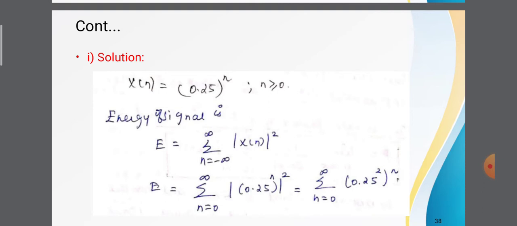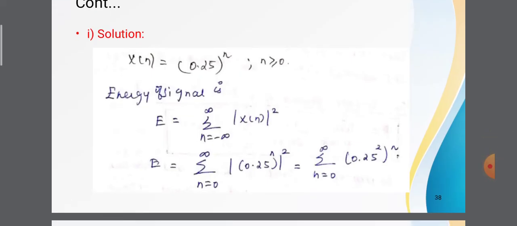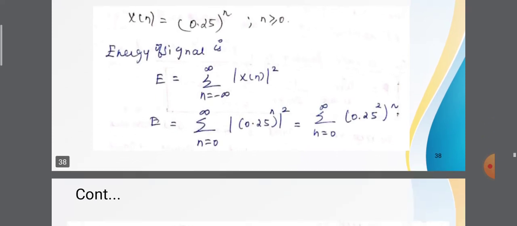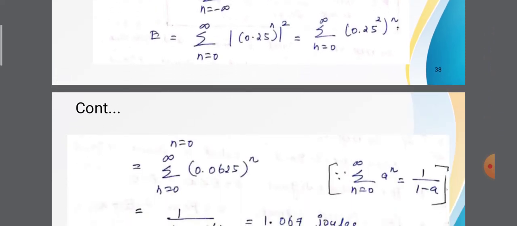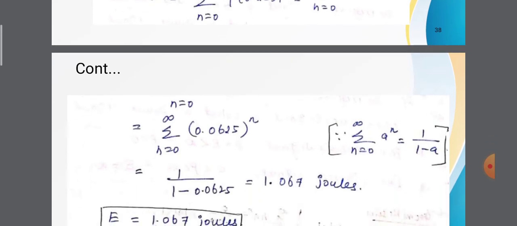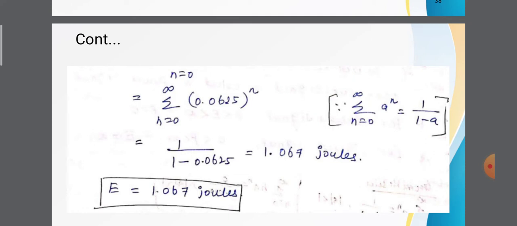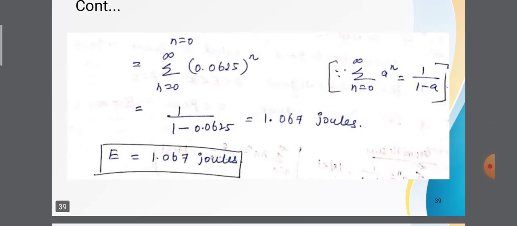Any signal multiplied with the step signal, the limit changes to 0 to infinity. So now summation n is equal to 0 to infinity 0.0625 power n. Using the formula summation n is equal to 0 to infinity a power n is equal to 1 by 1 minus a, where a is 0.0625, we get 1 divided by 1 minus 0.0625. Now the energy is E is equal to 1.067 joules.